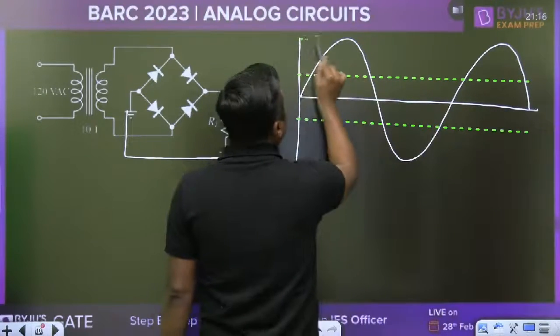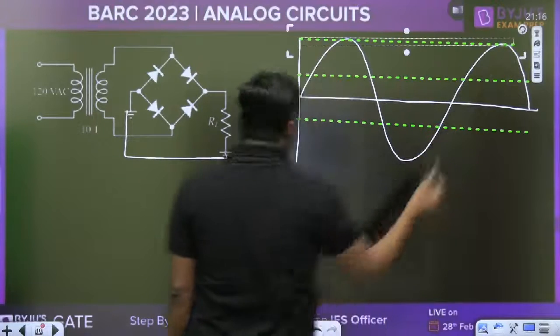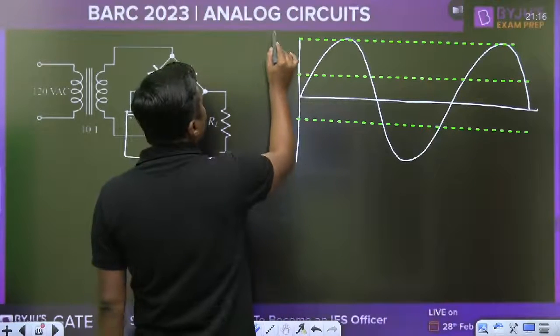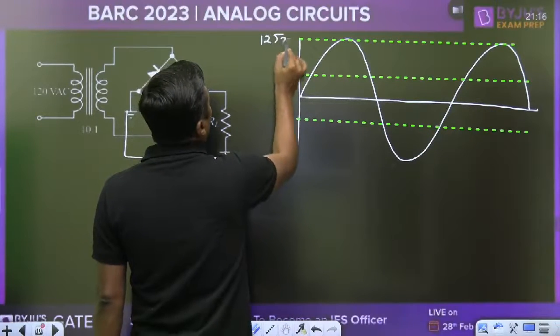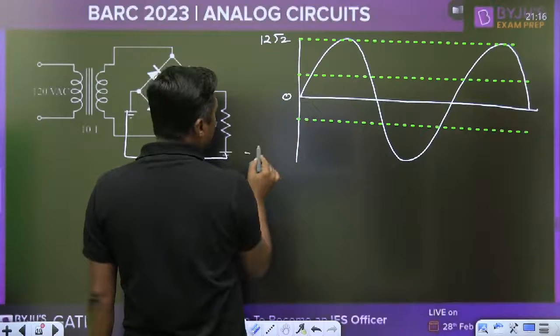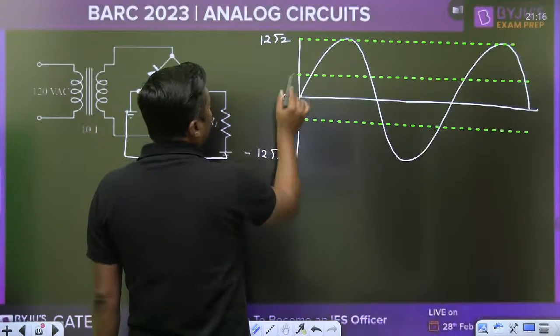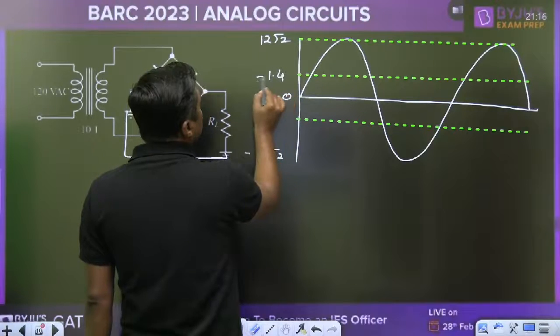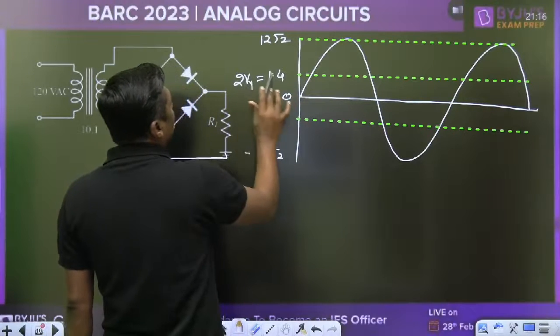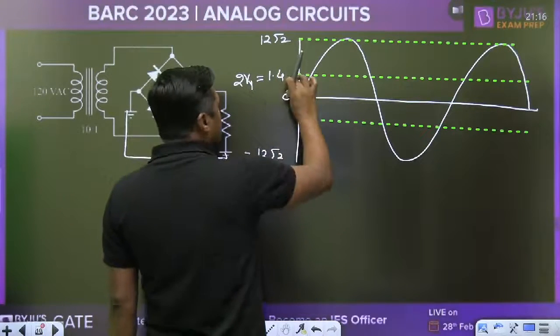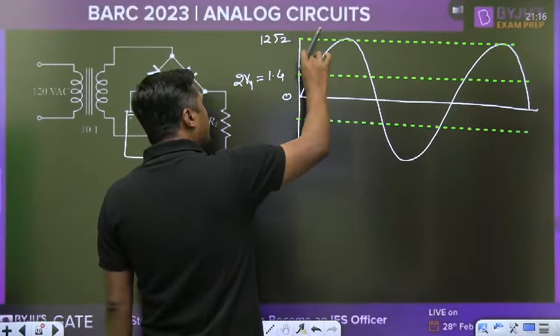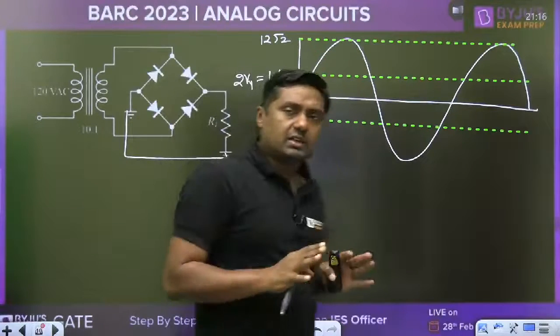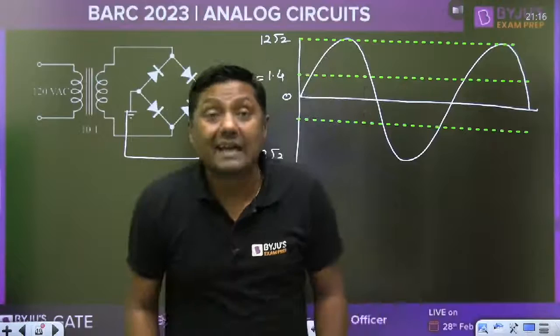Now the peak value on the secondary side is 12 root 2, this is 0, this is minus 12 root 2, and this is 1.4 volt. This is called 2V gamma. When the input magnitude is greater than 1.4, the diode will conduct, otherwise the diode will not conduct.